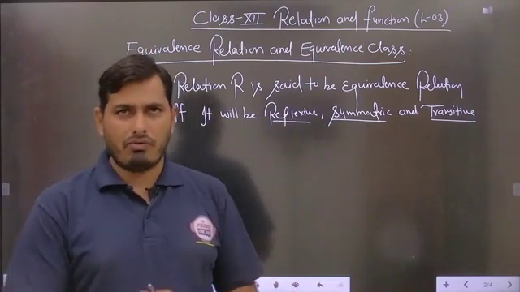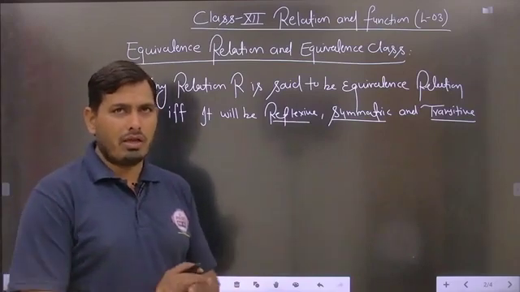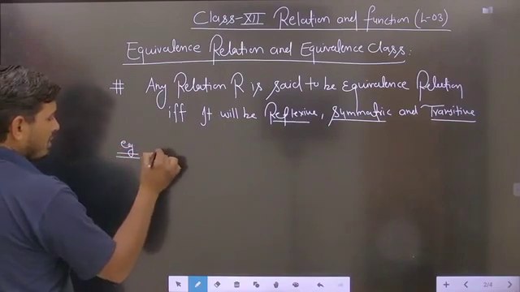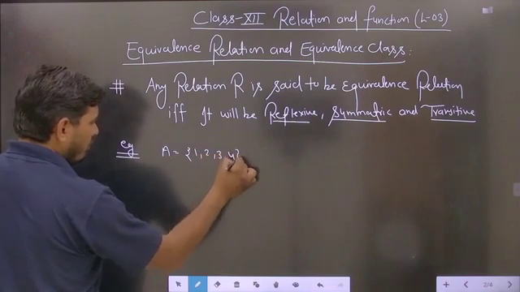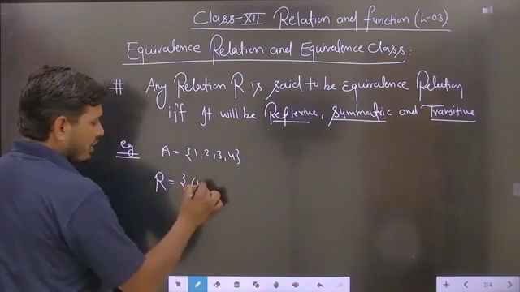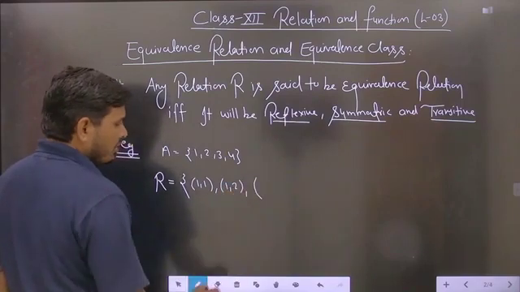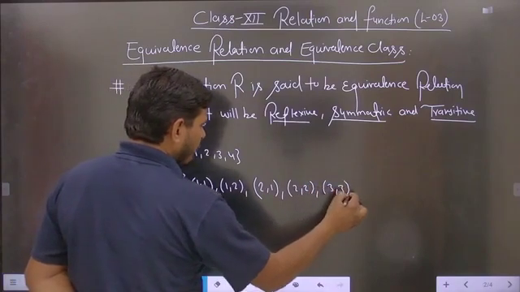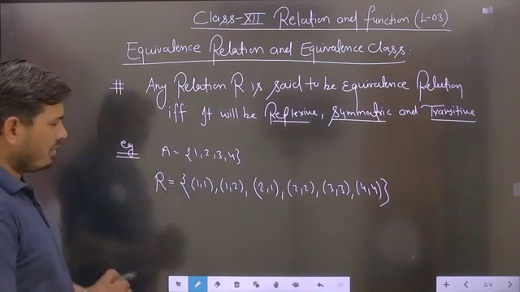Again students, we will check whether a relation is reflexive, symmetric or transitive, and according to that we will check for equivalence. So we will take a suitable example to understand this. Suppose a relation is defined on the set A, where A is 1, 2, 3, 4, and the relation R is given as 1,1; 1,2; 2,1; 2,2; 3,3; and 4,4. Is it clear?